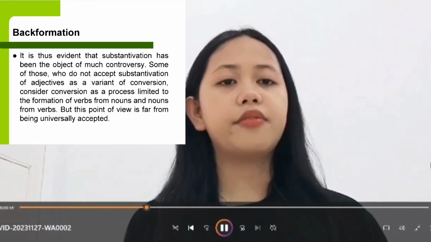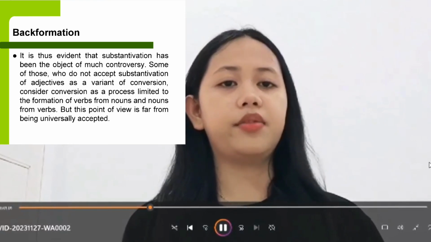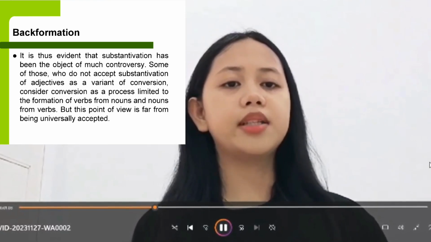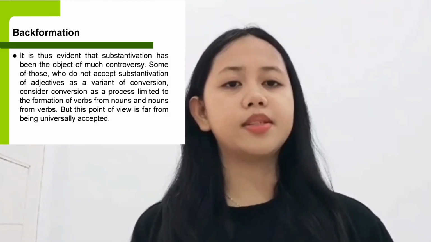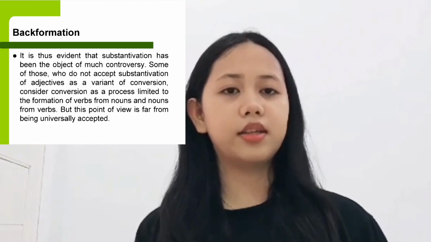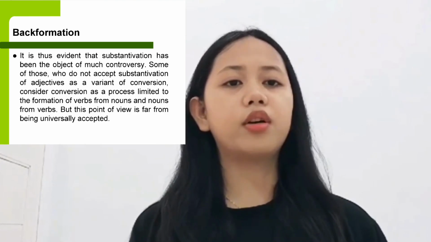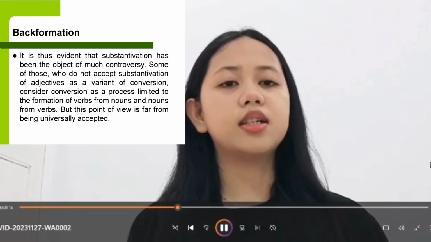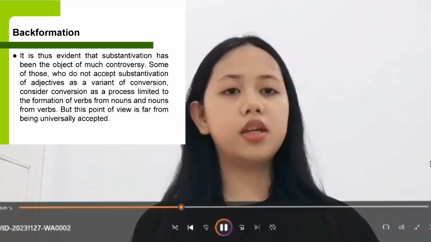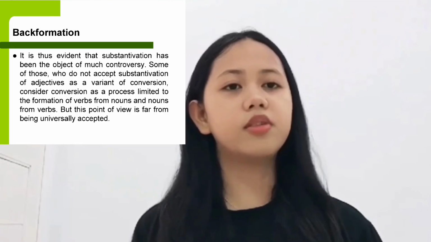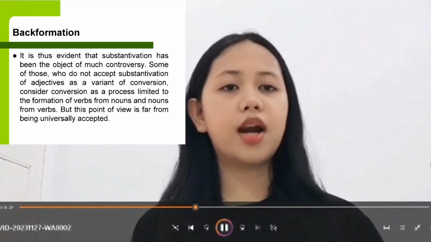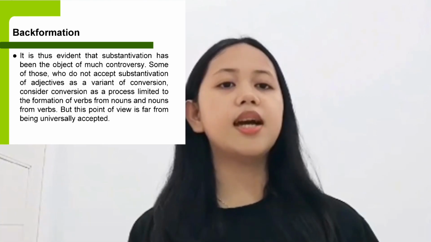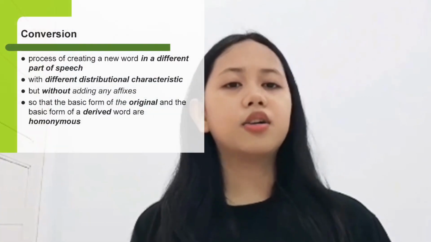It is thus evident that substantivation has been a matter of much controversy. Some of those who do not assume substantivation of adjectives as a variant of conversion consider conversion as limited to the formation of verbs from nouns and nouns from verbs. But this point of view is far from being universally accepted.